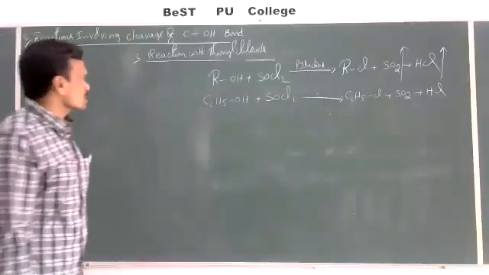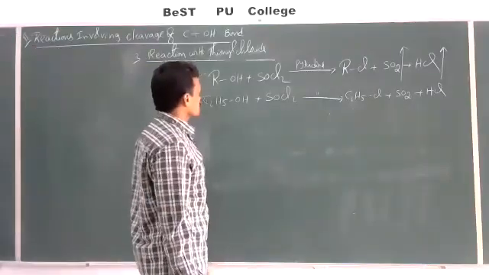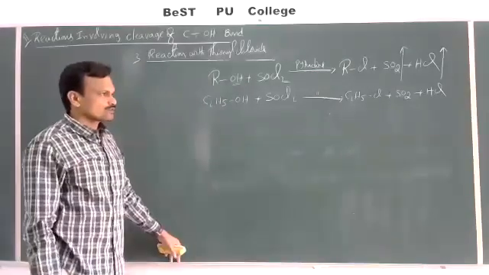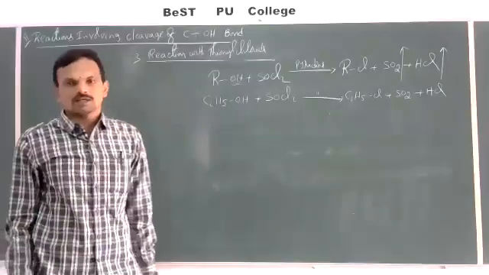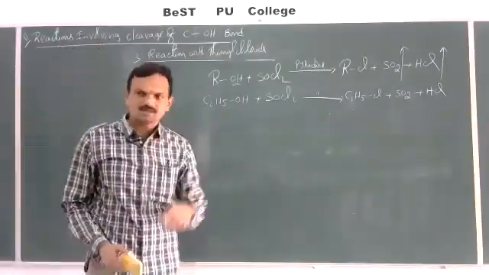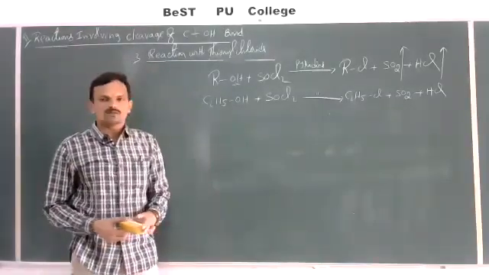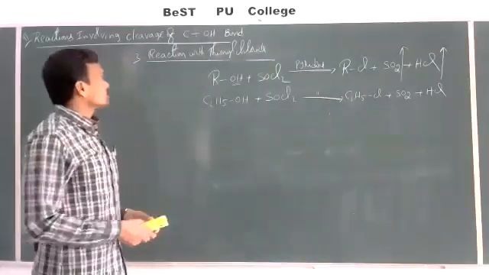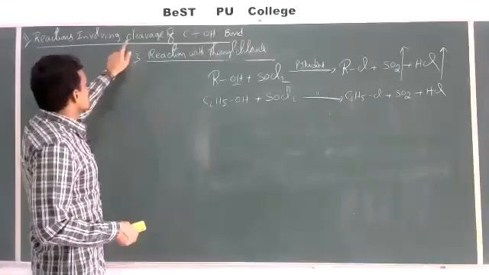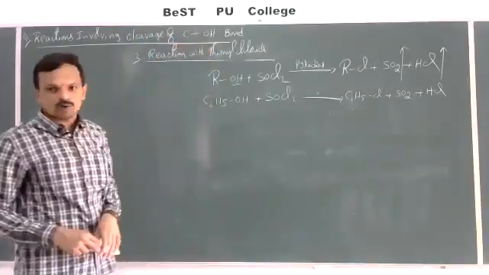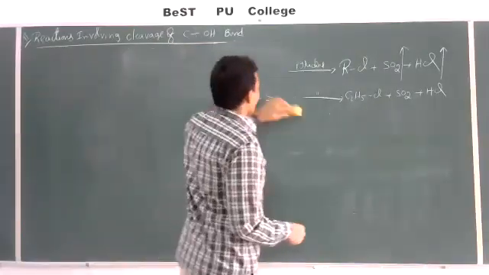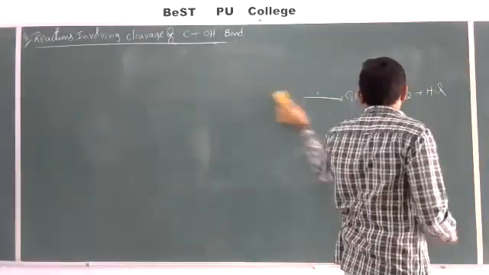So these are the reactions which involve the replacement of OH minus by halogen. So three reactions we discussed here. The first one is reaction of alcohols with halogen acids. The second one is reaction of alcohols with the phosphorus trihalides and pentahalides. And the third one is reaction of alcohols with thionyl chloride. So these are the reactions involving cleavage of C-OH bond, the second type of reactions. The same we already discussed in haloalkanes preparation, the first set of preparation methods in haloalkanes, nothing but the same as we discussed right now.